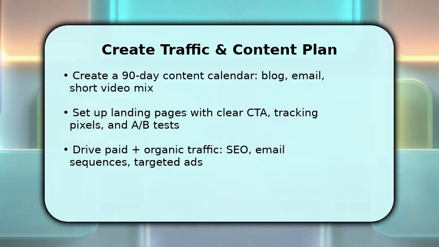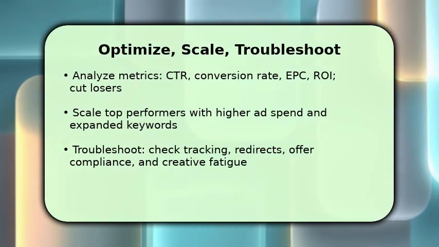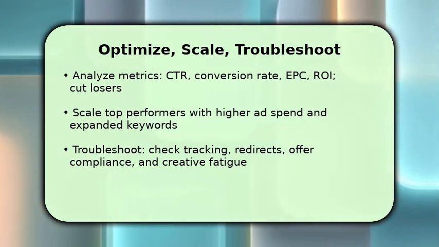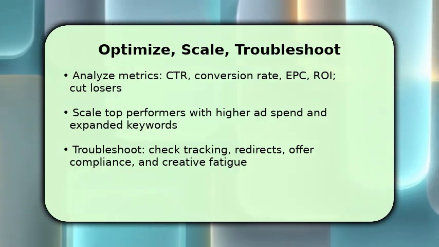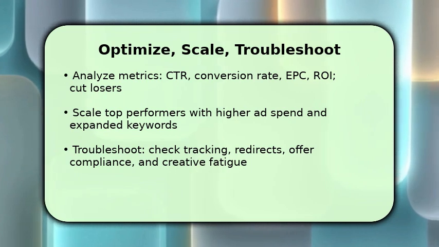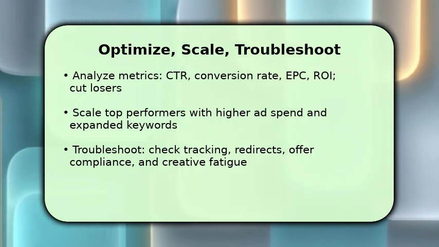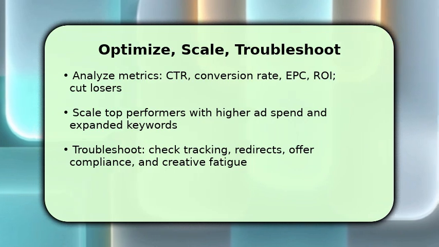Review CTR, conversion rate, and earnings per click. Pause low performers and double down on pages or ads that show profit. Once scalable, expand ad sets, add related keywords, and negotiate higher payouts with programs. If results drop, check tracking links, pixel fires, and landing page redirects. Ensure offer compliance and refresh creatives to avoid fatigue. Make sure to keep testing small changes.